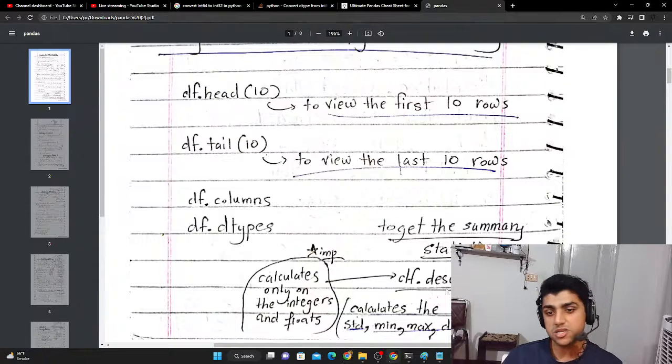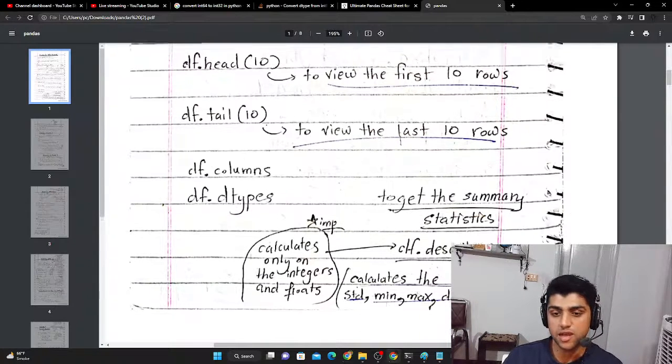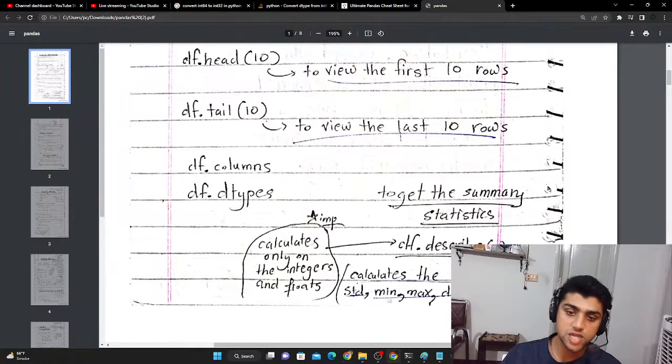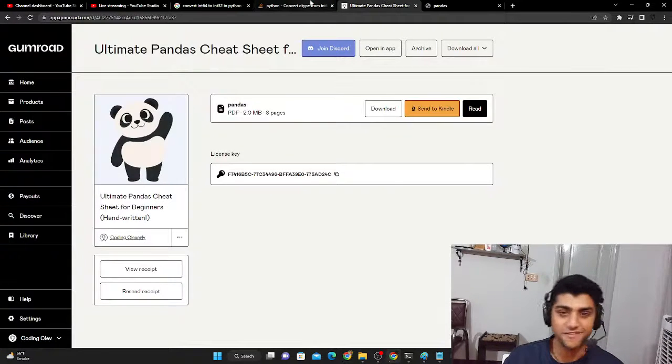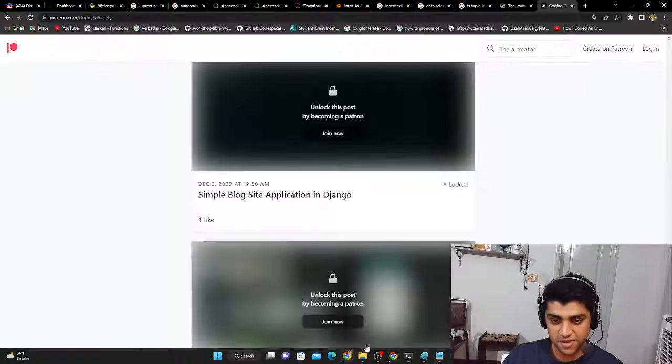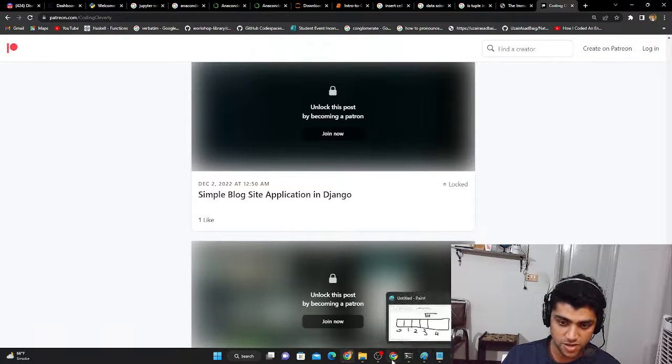To get the summary statistics, you could use data frame dot describe, and it calculates the count, mean, standard, min, max, different quartiles only on the integers and floats. So this is one page of the cheat sheet. There are so many other things that you could get along with it. It is something very useful, and I would recommend you checking it out.